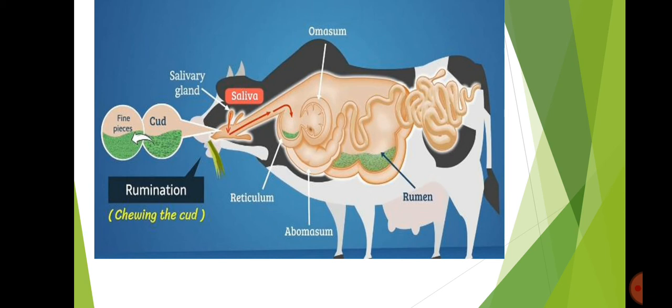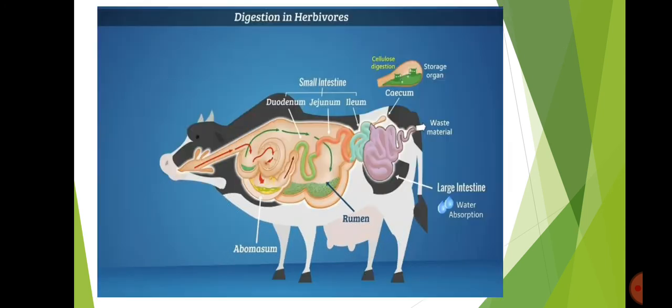After being chewed again, the food passes to the reticulum. In the omasum, water and other nutrients present in the food get absorbed. From the omasum, the food passes into the true stomach called the abomasum. Here the enzymes and acids cause further breakdown of the food into simpler substances.